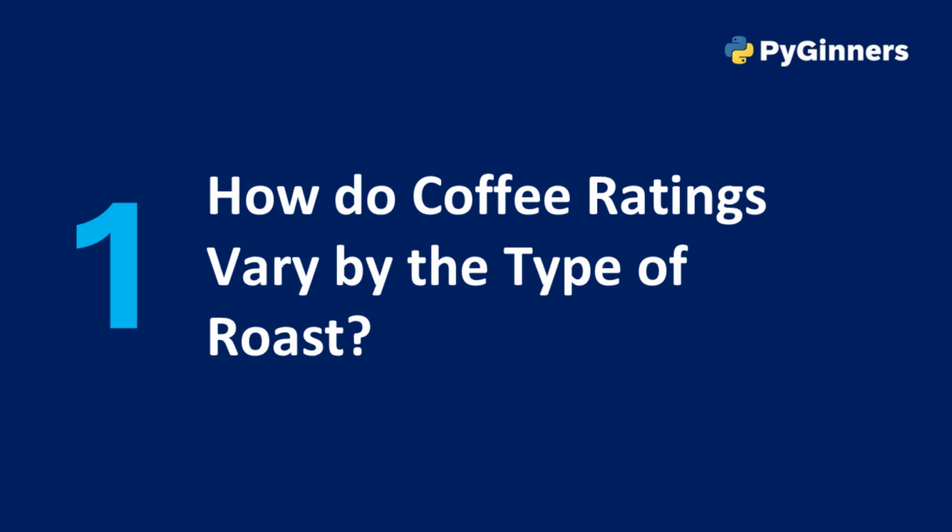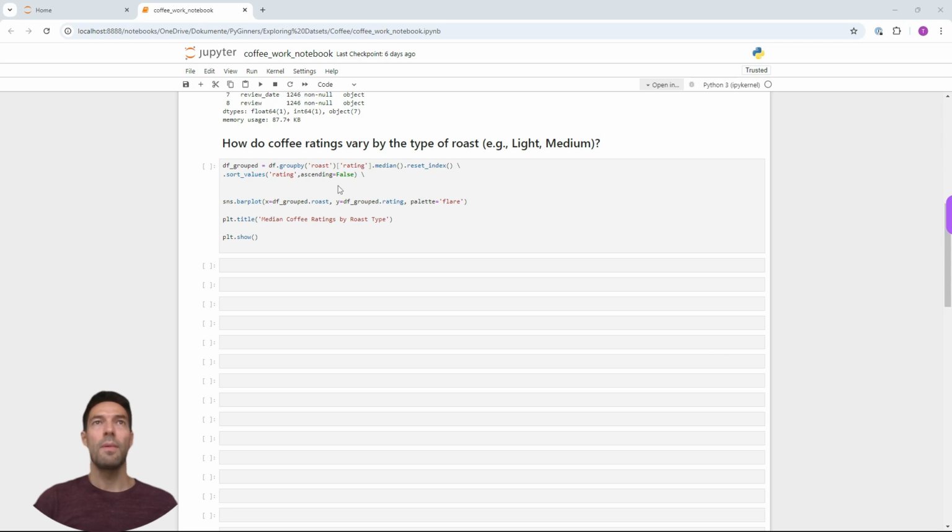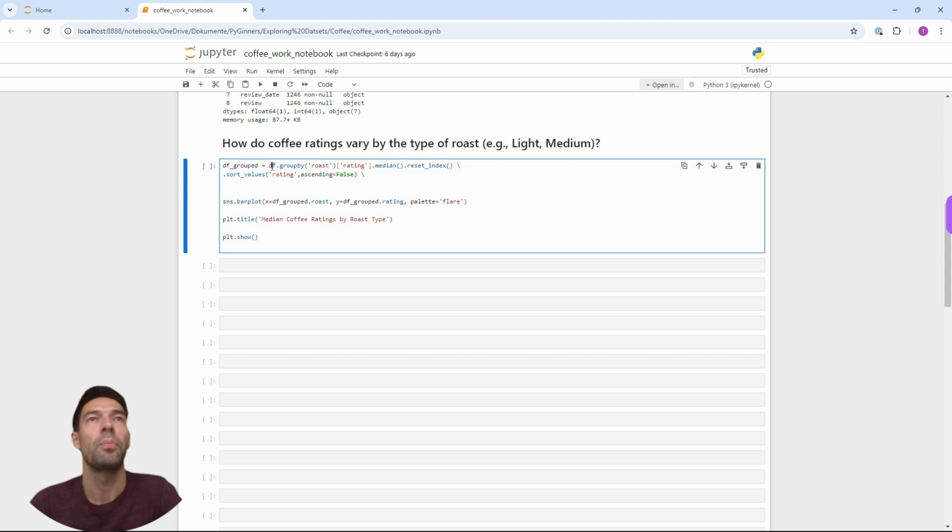Question number 1. How do coffee ratings vary by the type of roast? In order to answer this question, we are going to create a new data frame called df_grouped, where we'll group our data based on the roast type, and rating is the number that we want to group the data by. And we'll use the median value. The median value is the number that's exactly in the middle if you sort all values of a column.